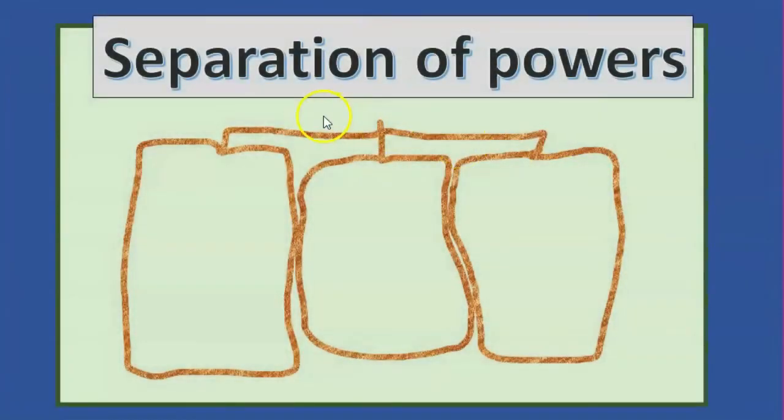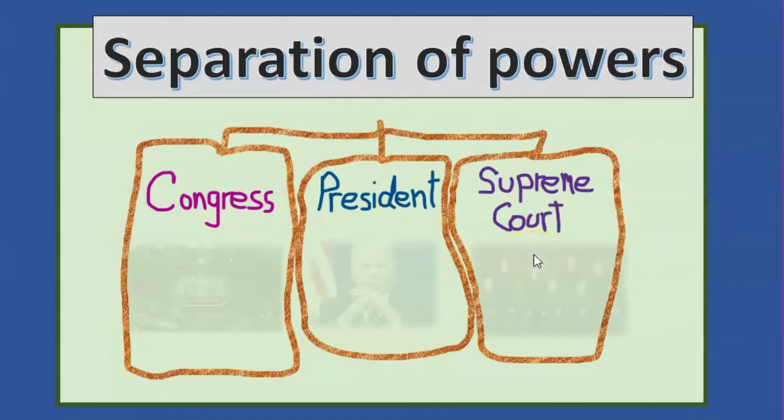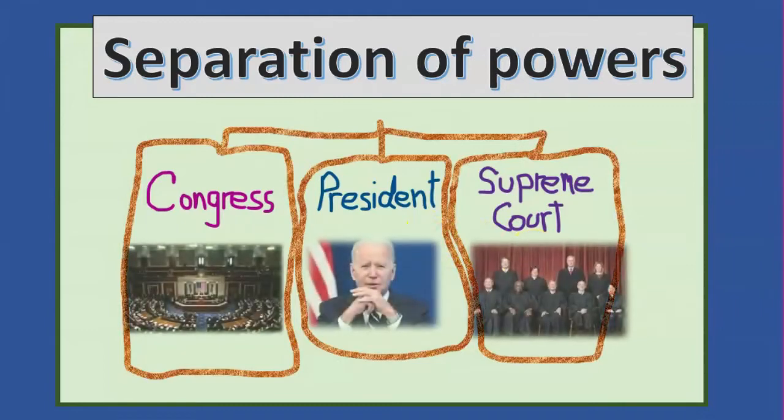So separation of powers means that the three branches of government each have separate things that they control. Each branch has different powers and responsibilities. This is so that no one branch becomes too powerful. For example, the president is in charge of the executive branch.